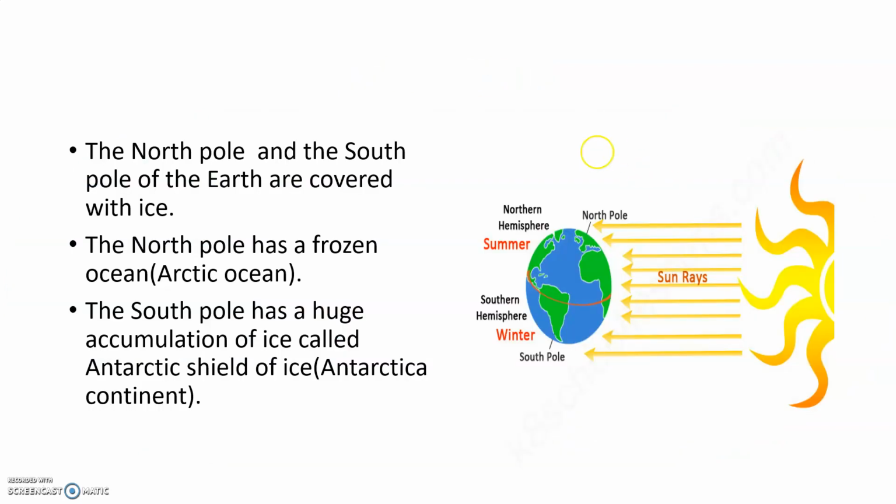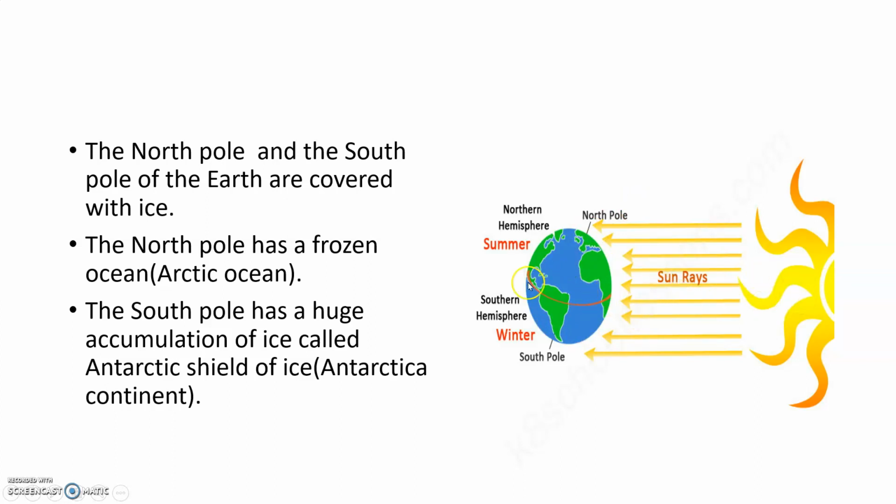Now see, the North Pole and the South Pole of the Earth are covered with ice. Why? Because see, here this is Sun, this is Earth, our planet. On this Earth only we are living. In the solar system, all the planets move around the Sun. The Sun always emits energy. Sun's rays fall on the Earth.